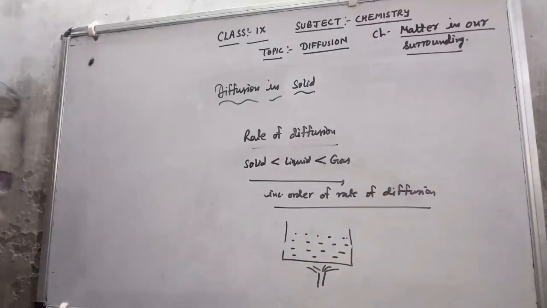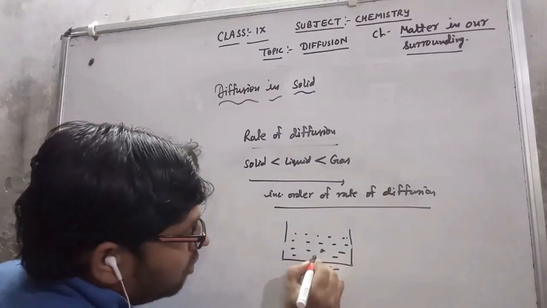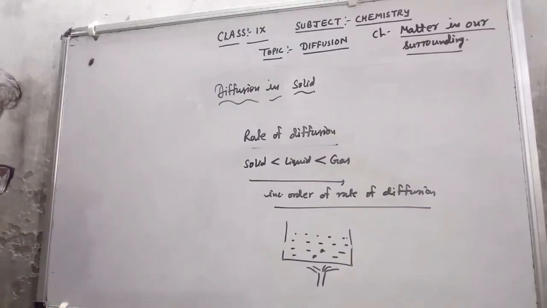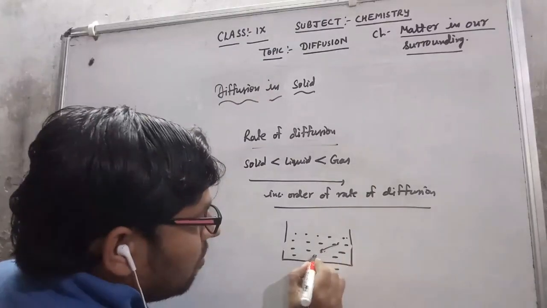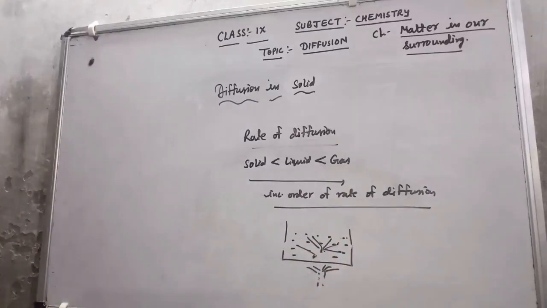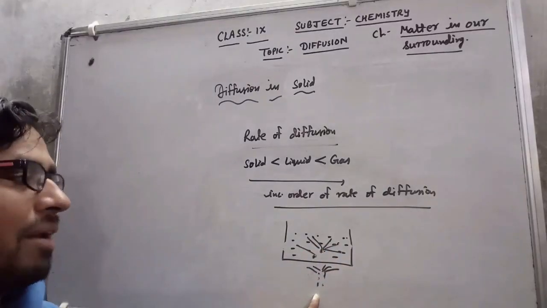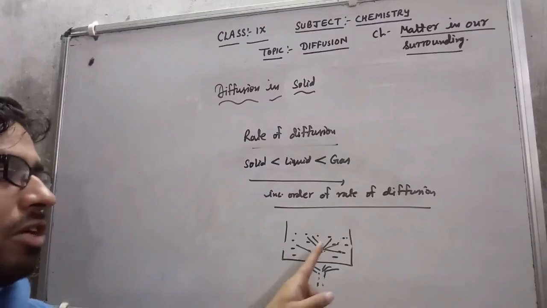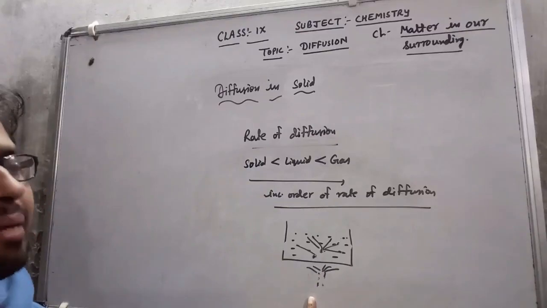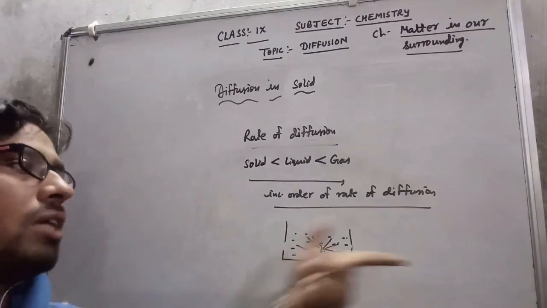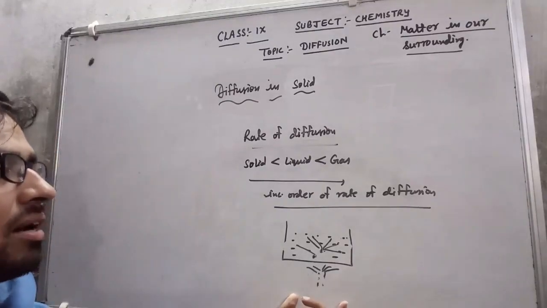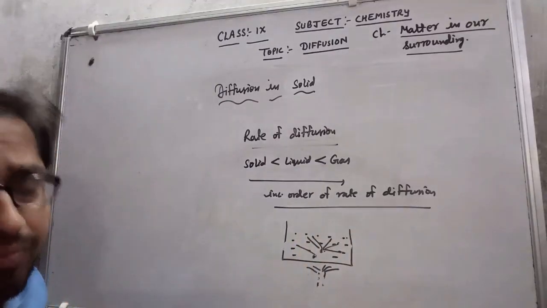So by increasing the temperature, whatever force of attraction is there between these two particles is going to break and they can move easily from one place to another place in the container. That means by increasing the temperature, the force of attraction between the two particles is going to decrease, and the rate of diffusion increases. So we can say that by increasing the temperature the rate of diffusion is increased.